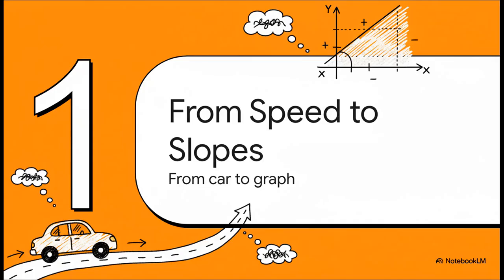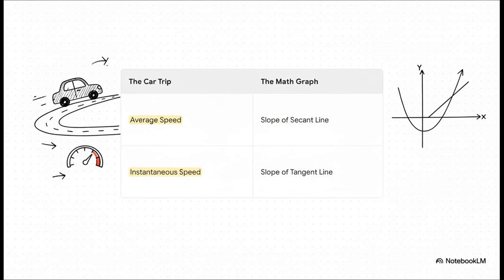Okay, so how do we take this pretty simple road trip idea and actually turn it into math? Well, it's all about shifting our perspective a little bit. We're going to go from thinking about speed and miles per hour to thinking about slopes on a graph. Think about it like this. If we were to graph your journey with time on one axis and distance on the other, your average speed is just what mathematicians call the slope of the secant line. All that means is a straight line drawn directly from your starting point to your final destination. The steepness of that line, that's your average speed.